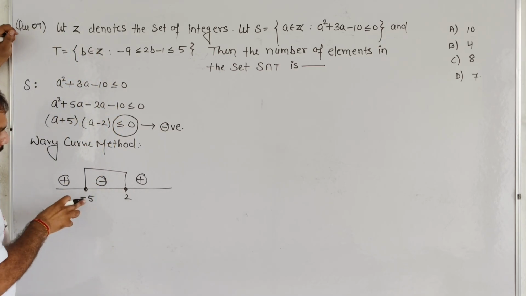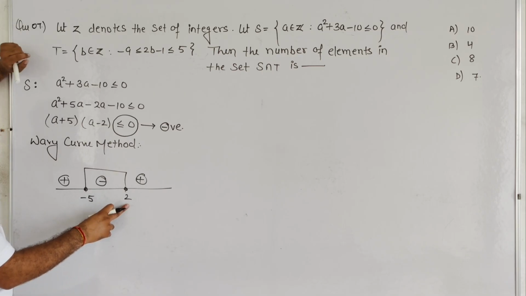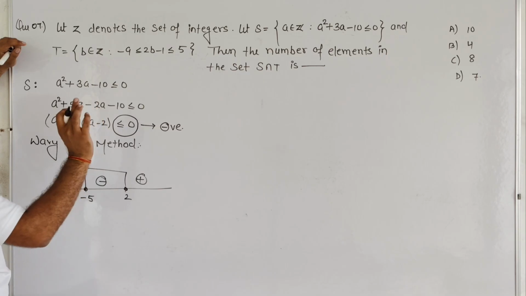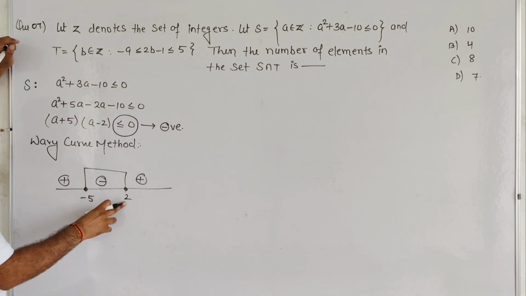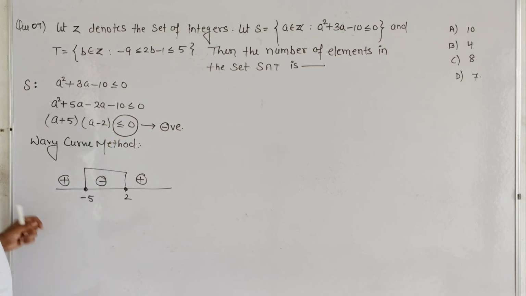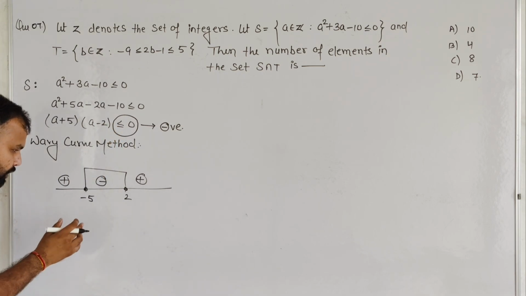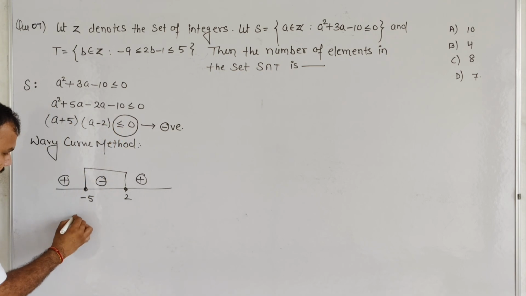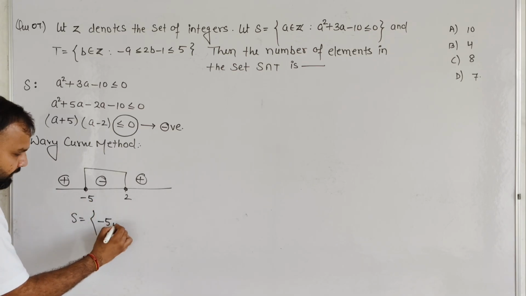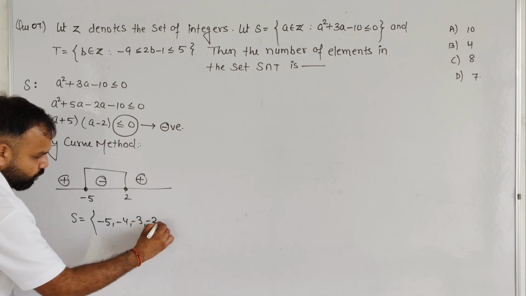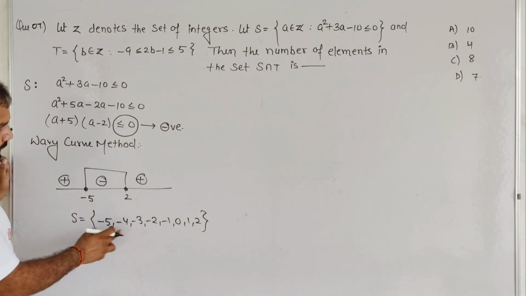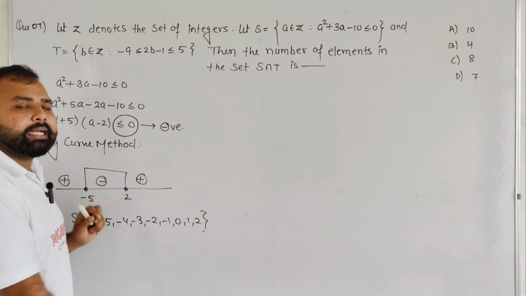So student, minus 5 and 2 are also included, because if you put minus 5 over here, you get 0, and 0 is less than or equal to 0, which satisfies the equality condition. If you put 2, it will also become 0, and 0 is less than or equal to 0, that is right. So basically our set S contains minus 5 and goes up to 2: minus 5, minus 4, minus 3, minus 2, minus 1, 0, 1 and 2. Okay student, so S contains 1, 2, 3, 4, 5, 6, 7 and 8 elements.